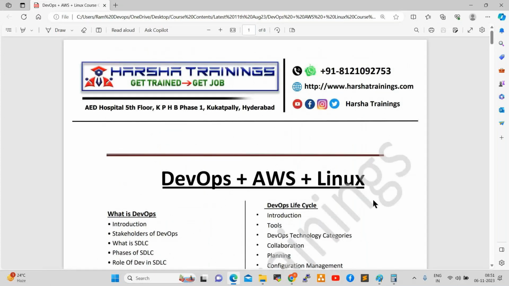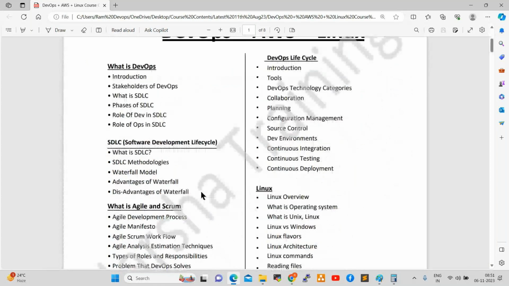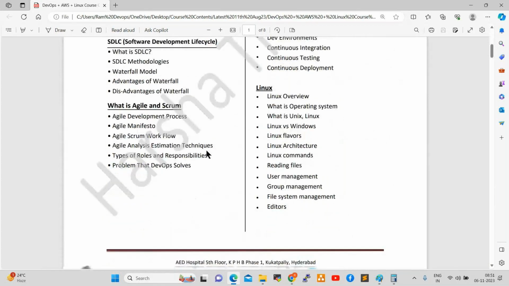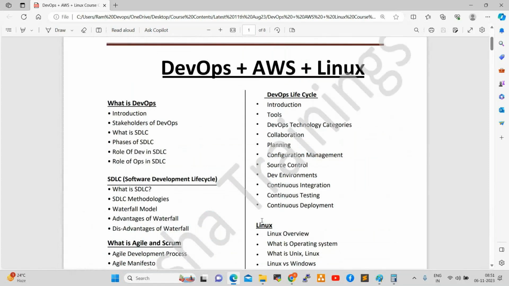Here, see here. What is DevOps? SDLC. SDLC will be repeated again, right? What is Agile? What is Scrum? Here, DevOps lifecycle, Linux also will be covered. Tomorrow, day after, we are going to work on basics, right? After that, AWS will be started.